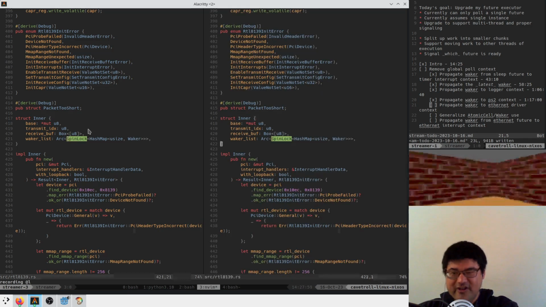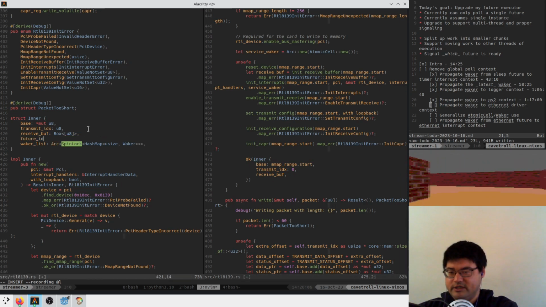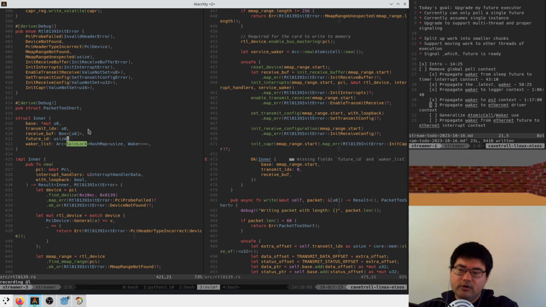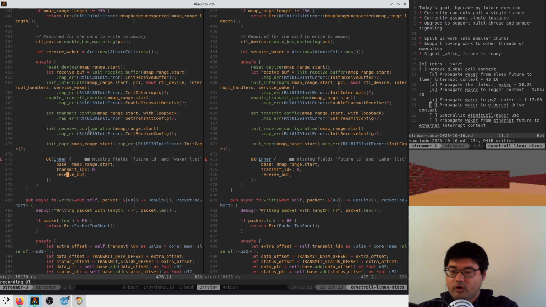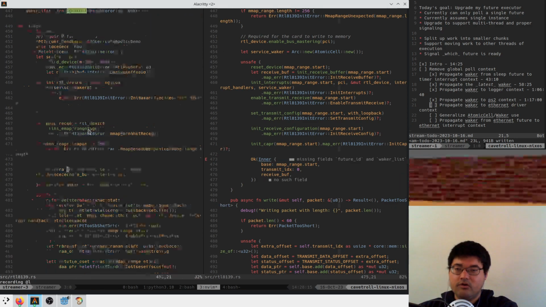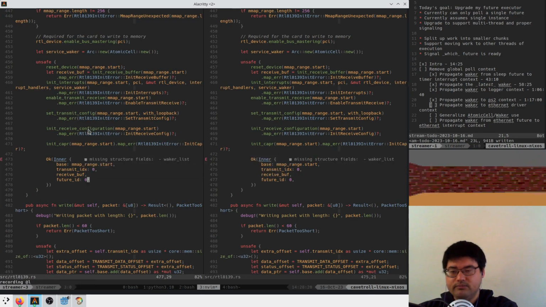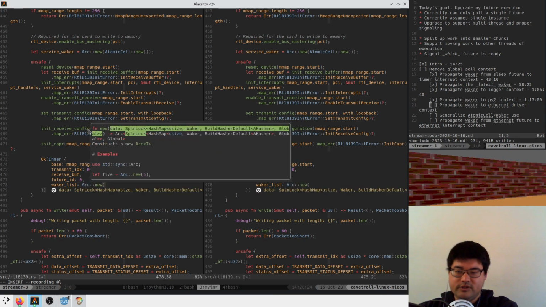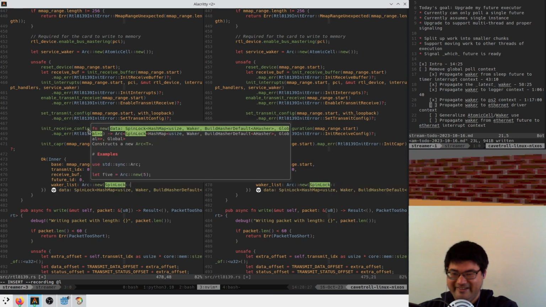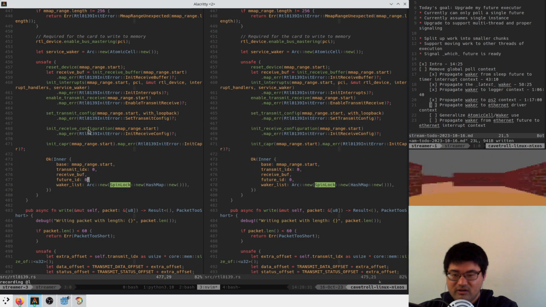There's too much code. Okay. So here we have a hash map of usize to Waker, and then we'll say future ID is a usize. And we store all of these things. Future ID is going to be initialized to 0. And our waker list is going to be Arc::new, SpinLock::new, HashMap::new. Like that.